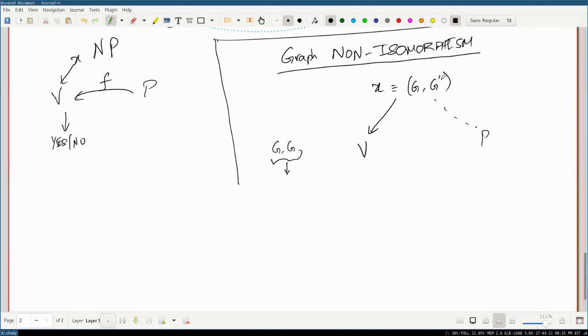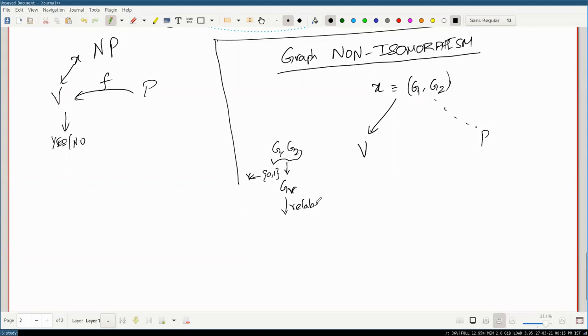So let's name them G1, G2. It'll randomly pick a graph GR, where R is a random bit. So it'll pick one of these two graphs randomly, and then relabel everything.